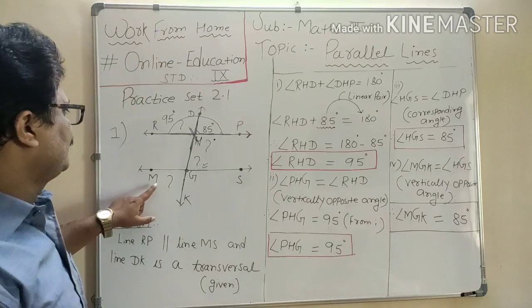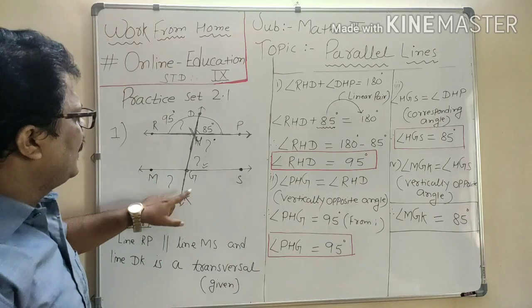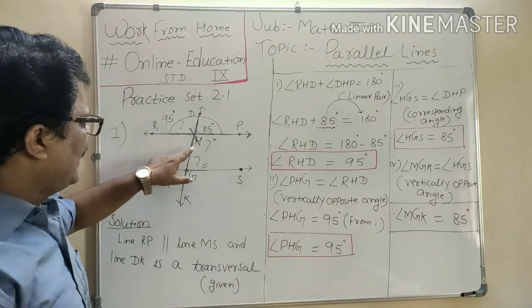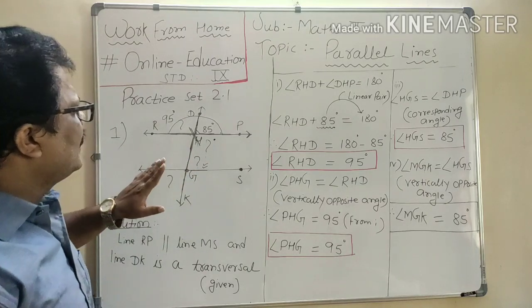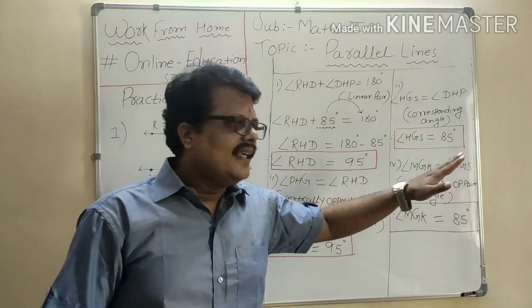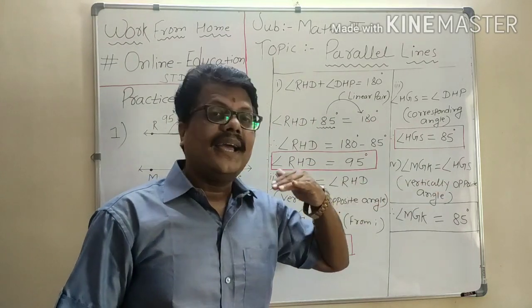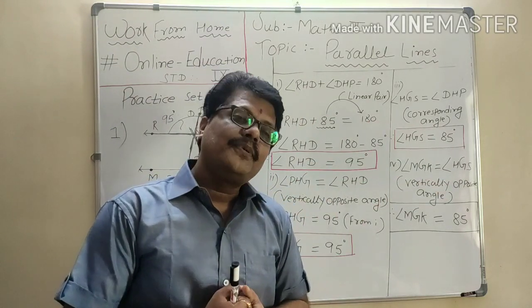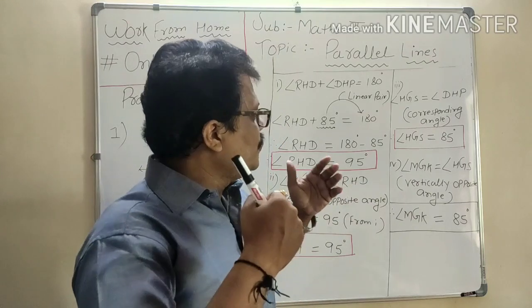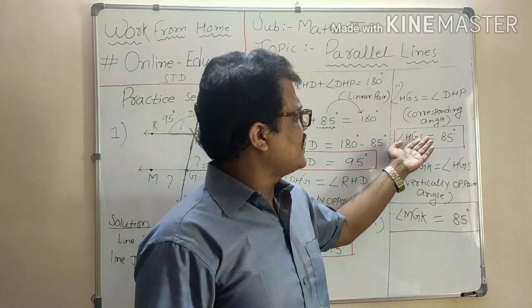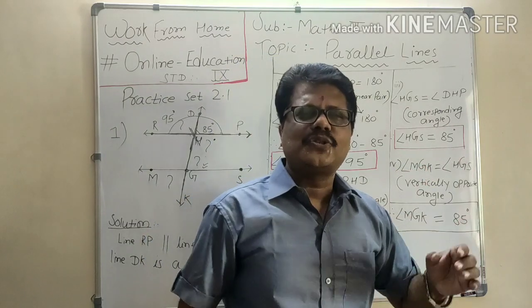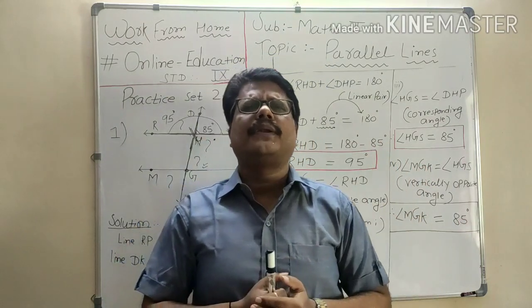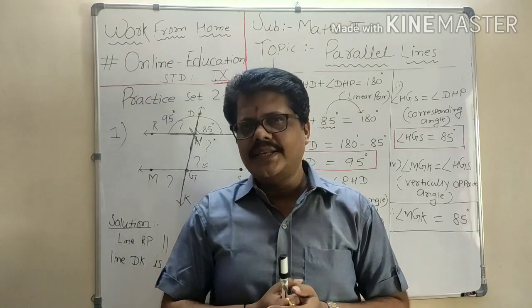Now the last one, angle MGK. Again, angle HGS and angle MGK are nothing but which kind of angle? They are vertically opposite angles, and vertically opposite angles are congruent. You already got angle MGS as 85 degrees, so MGK will also be 85 degrees. So it is a very simple question. You can easily solve it.